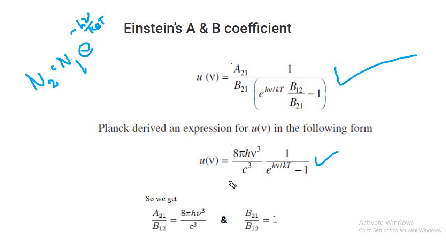When equations 1 and 2 were compared, they were of the same form. So one can take the comparison and find the coefficient values. Obviously, when you compare these two, A by B becomes 8 pi h nu cubed divided by c cubed, and this factor becomes 1.